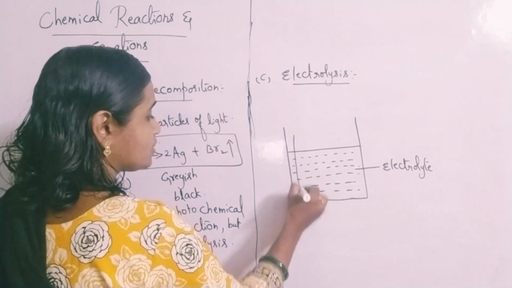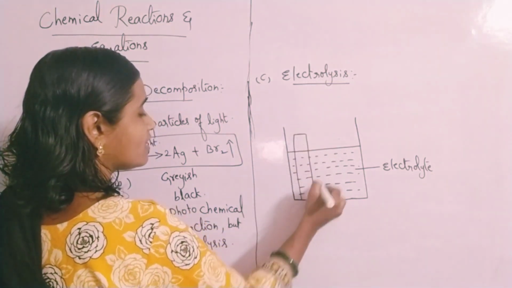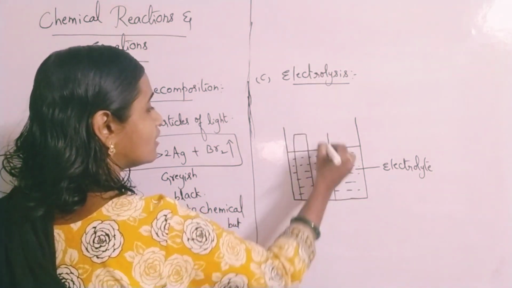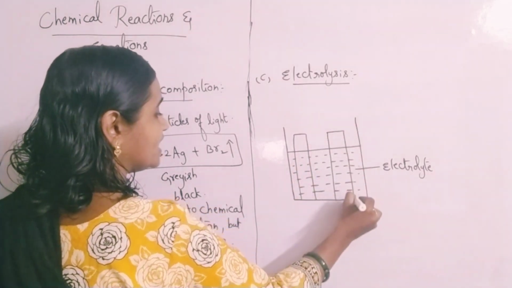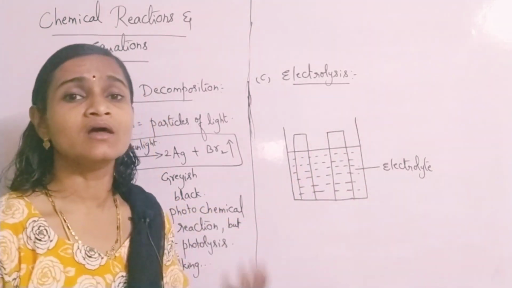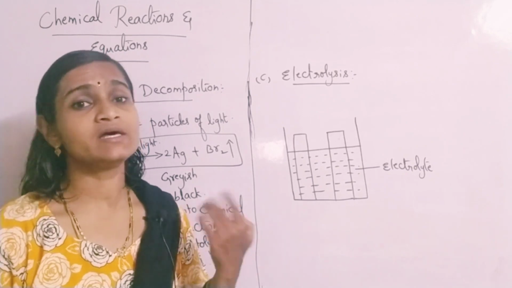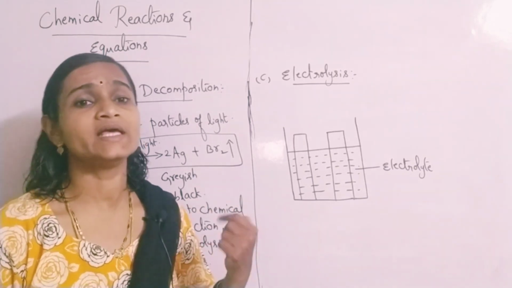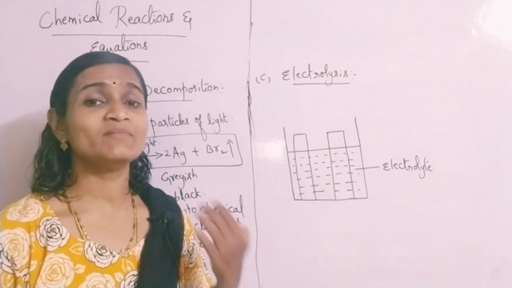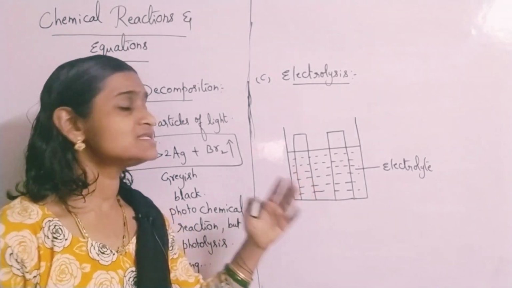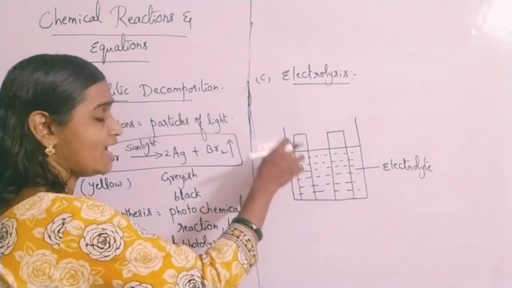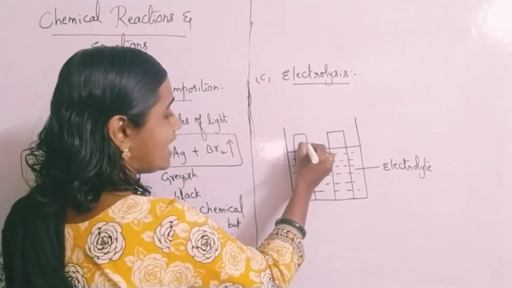And you are going to take two metal plates or two rods made of either carbon, platinum, any inert substance, graphite, or certain less reactive metal plates, and they are to be dipped inside it.